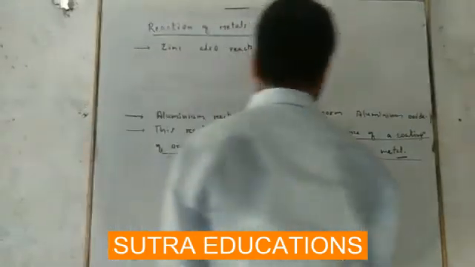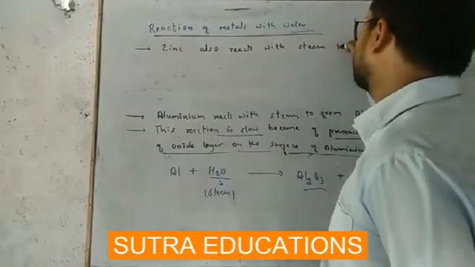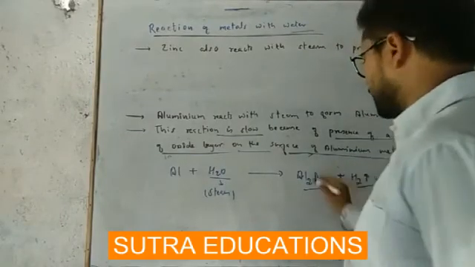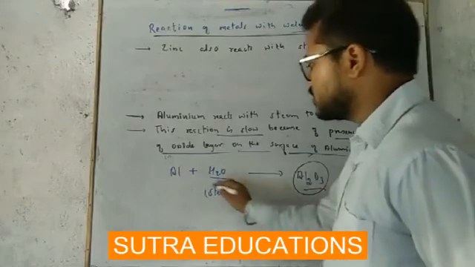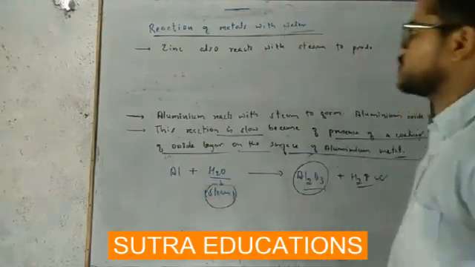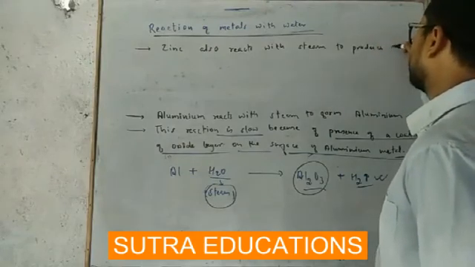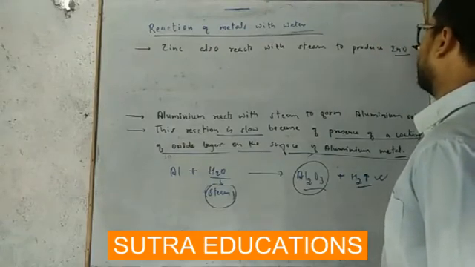To produce zinc oxide. Here it is aluminum oxide because it is steam. So zinc also reacts with steam to produce zinc oxide, ZnO, and hydrogen gas.